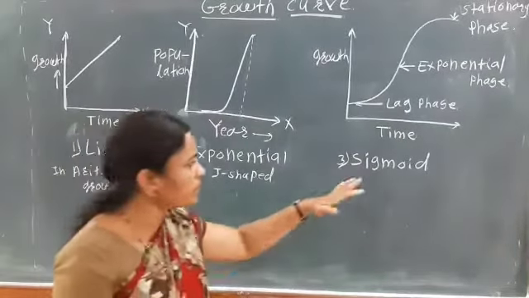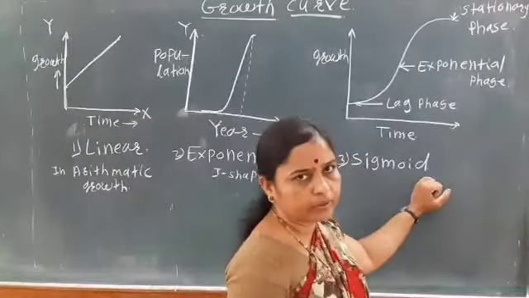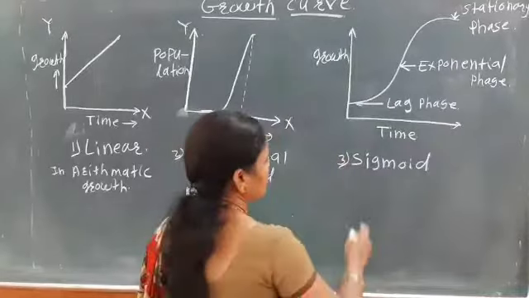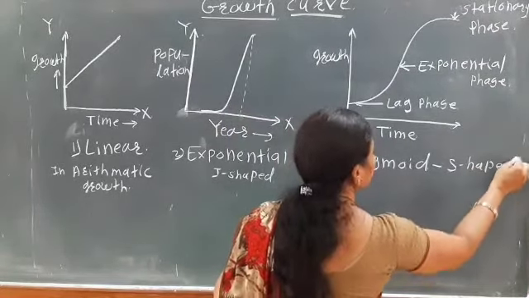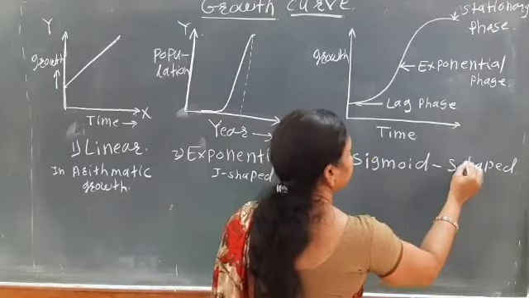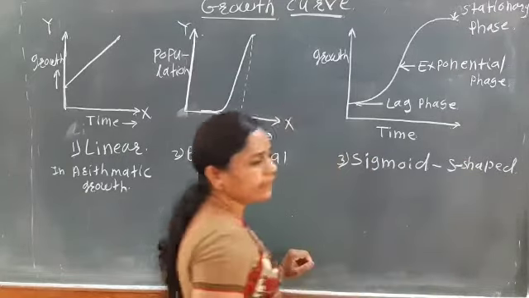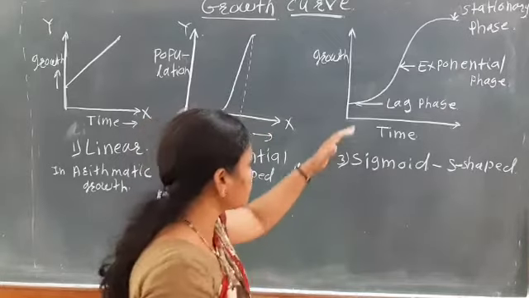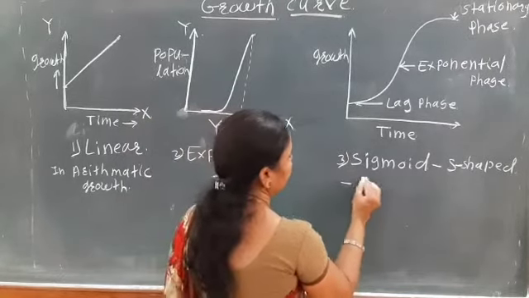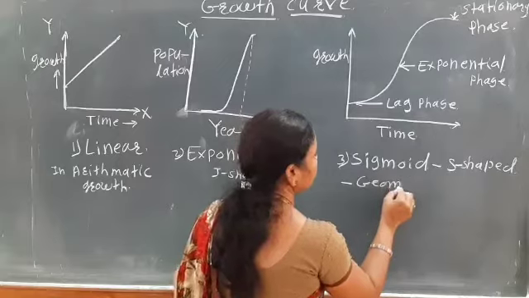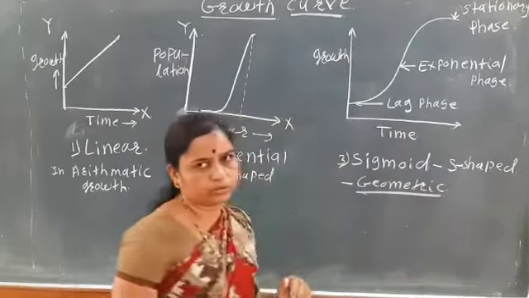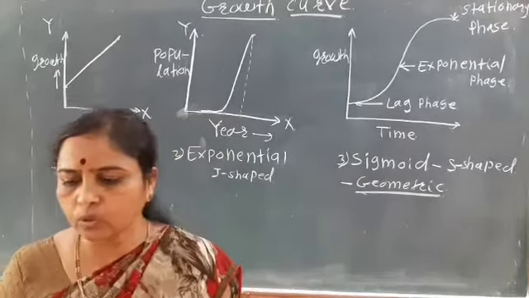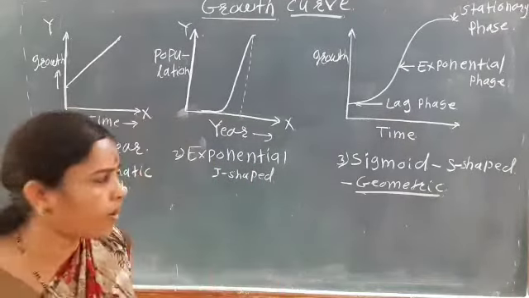And third is the sigmoid curve, which is mainly the S shape. This type of growth curve mainly occurs in the geometric growth. Okay, in the geometric growth we have seen the sigmoid growth curve.